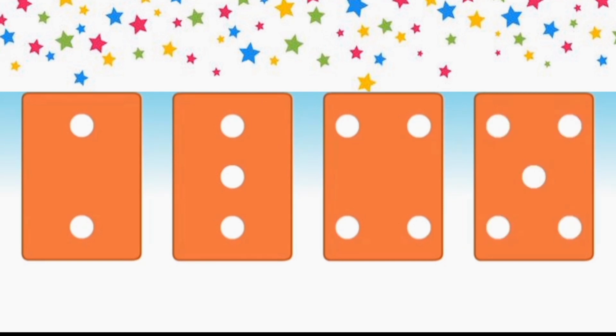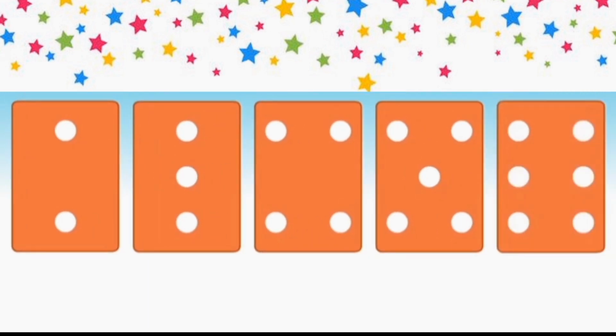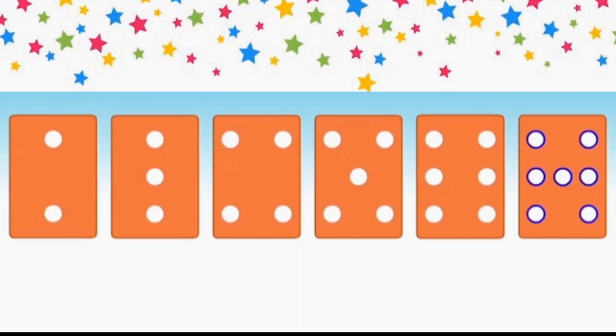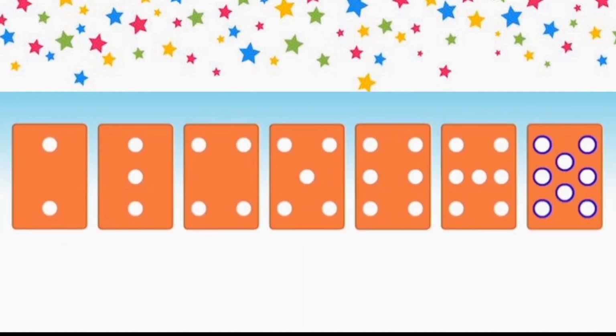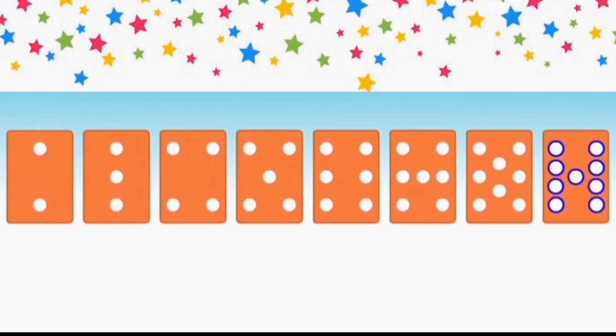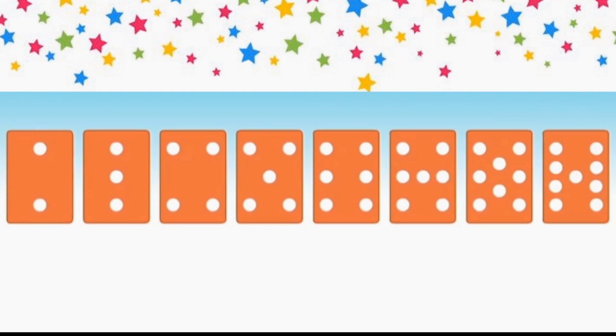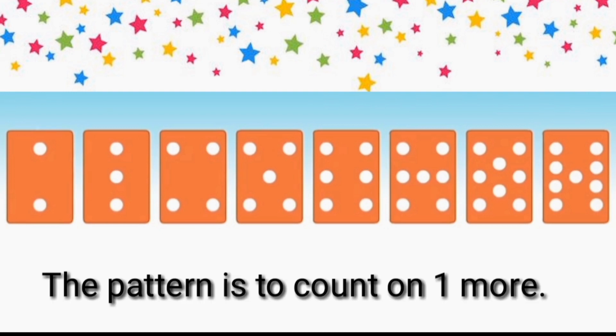And now, students, let's continue the same pattern. So what comes next? Yes! The next card will be the card with 6 dots. Next, 7 dots. Next, 8 dots. And the last one, 9 dots. So as we can see, the pattern is to count on one more.